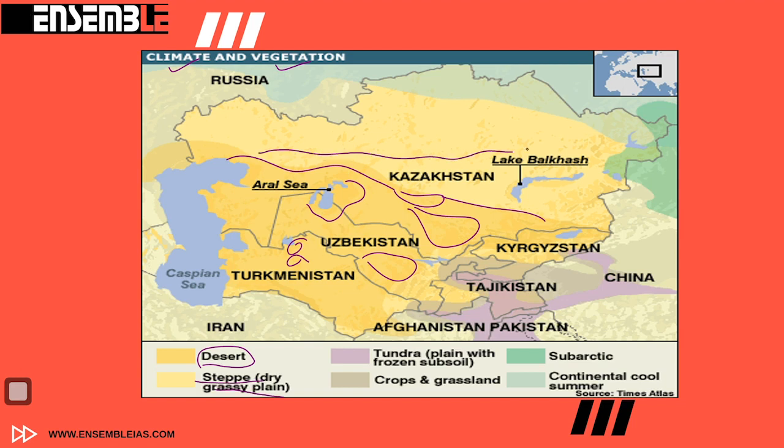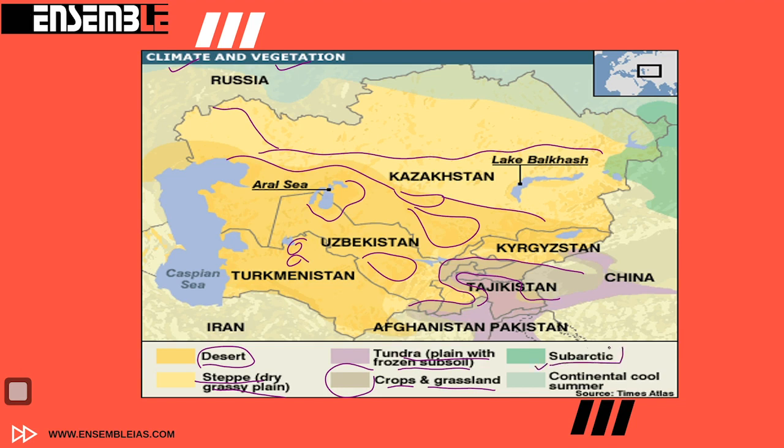So this light yellow area is the dry grassland area in this region. On the mountain side, all this light purple area is the tundra biome or the frozen subsoil. The lighter grey one at the foothills of these mountains are the crops and the major grasslands of Central Asia.